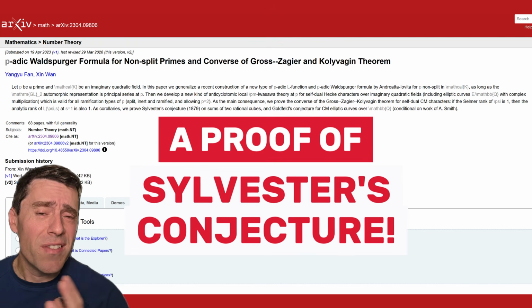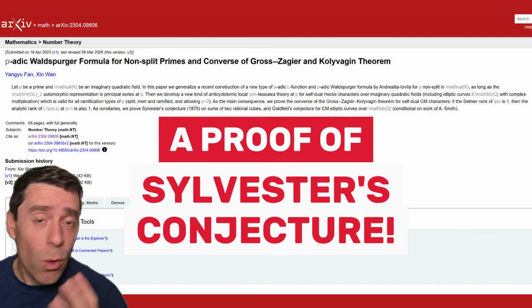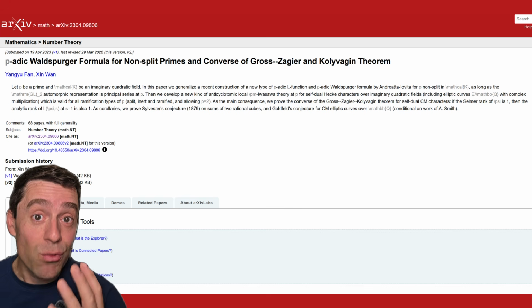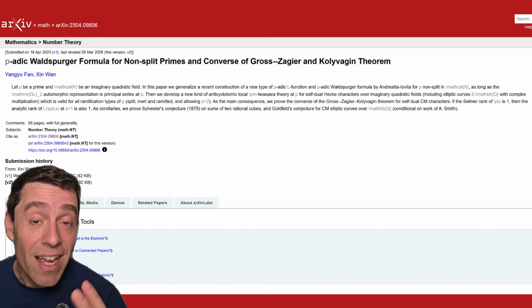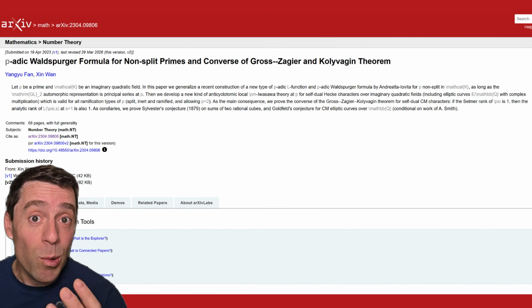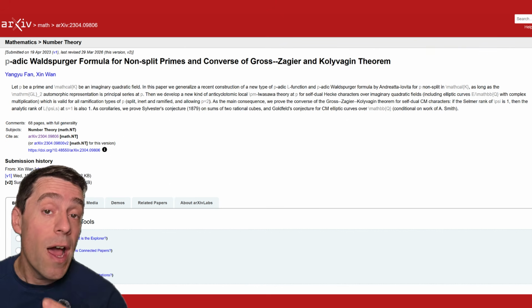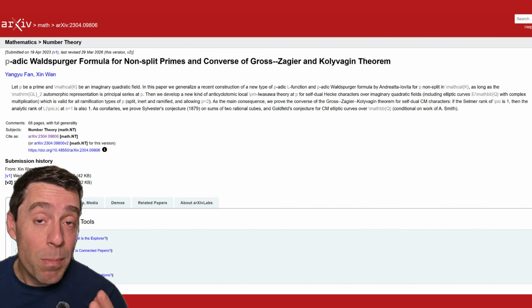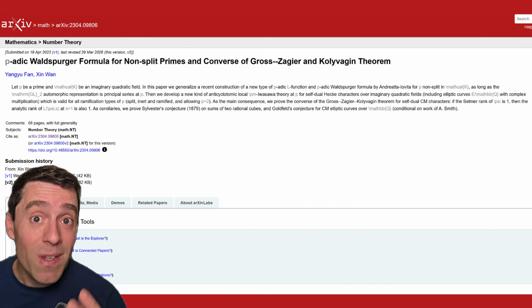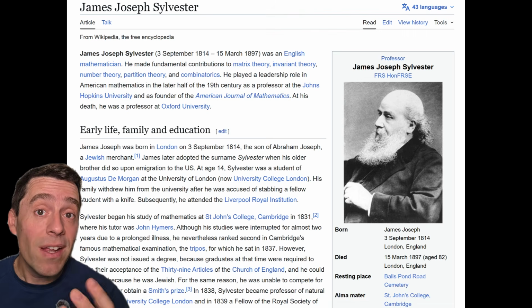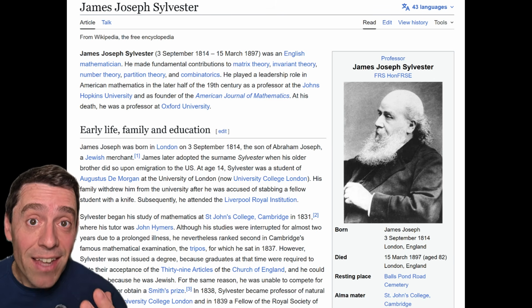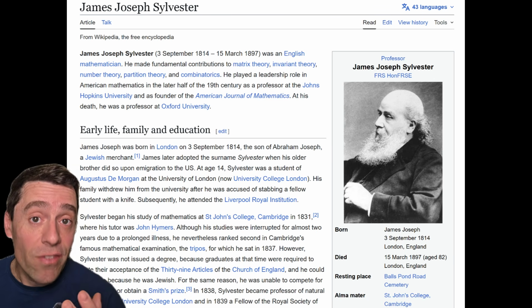This is one of the most impressive papers I've seen in the archive in quite a while. It's such a really cool paper because in the revision in March 2026, the authors claim to prove both Sylvester's conjecture about what primes can be expressed as a sum of two rational cubes and Goldfeld's conjecture for elliptic curves with complex multiplication. So here, let me tell you what Sylvester's conjecture says, because it's something that anyone can understand.